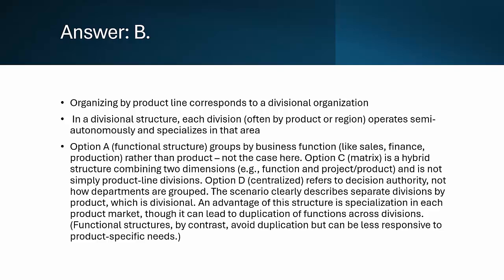Option C, matrix structure, is incorrect because a matrix structure combines two different structures at the same time, like product lines and functions. Option D, centralized structure, is incorrect because centralization refers to decision-making authority, not how a company is divided. Key takeaway. A divisional structure allows specialization in each product area but might lead to duplication of resources across divisions.